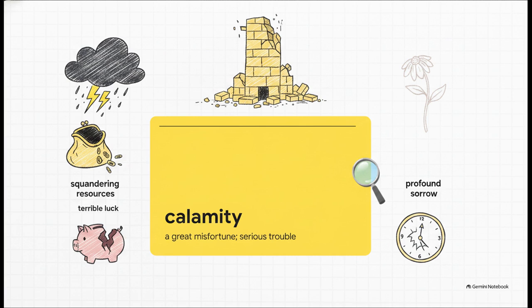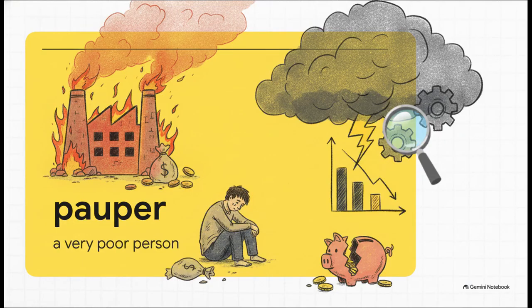Now, failing a single math test shouldn't be regarded as a calamity, but the text gives a much heavier example. The sudden death of a husband is a profound calamity that can leave a widow completely numb. It's a word reserved for significant, life-altering disasters. And a severe economic calamity can completely change your status in society.